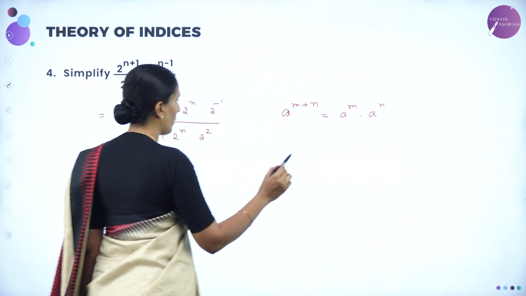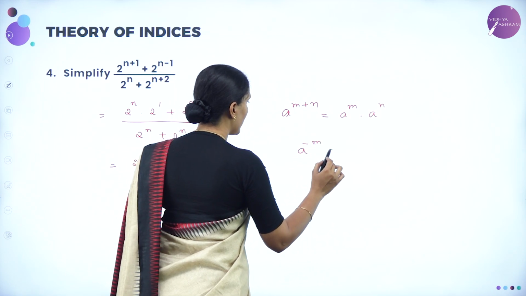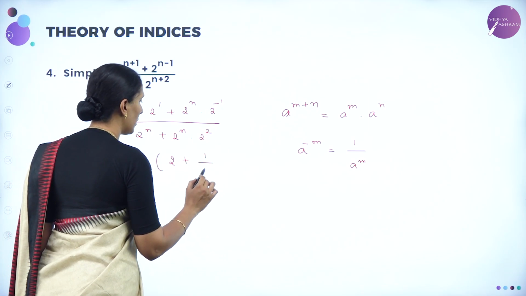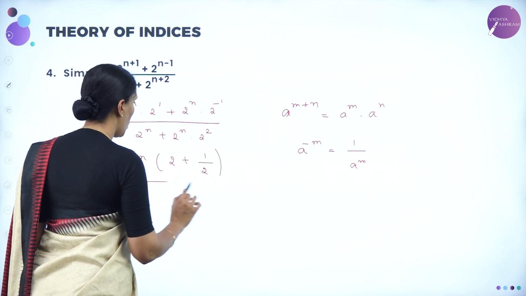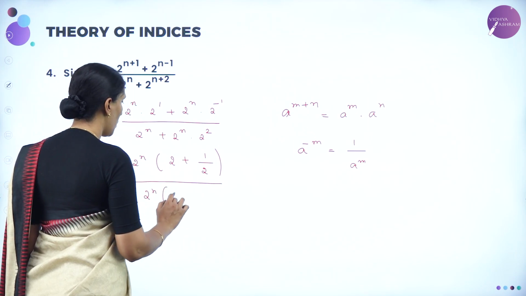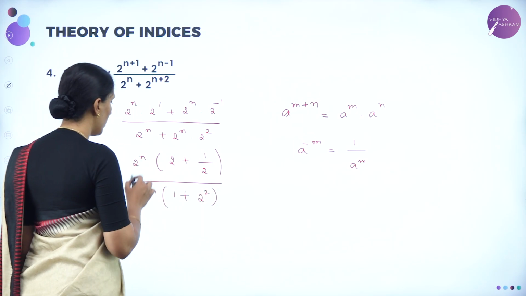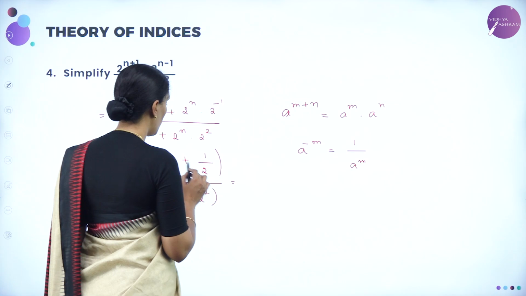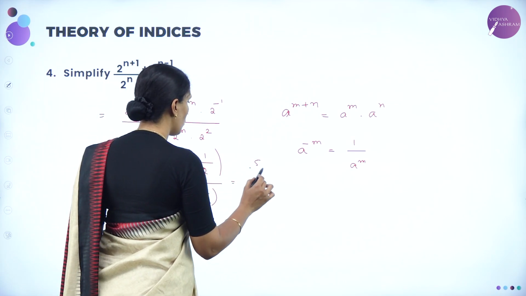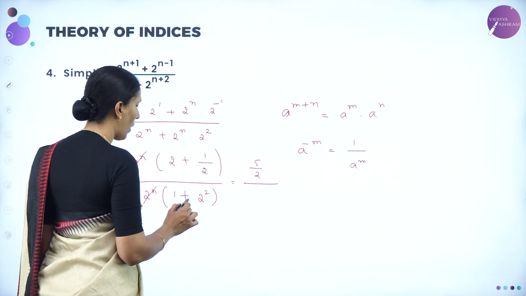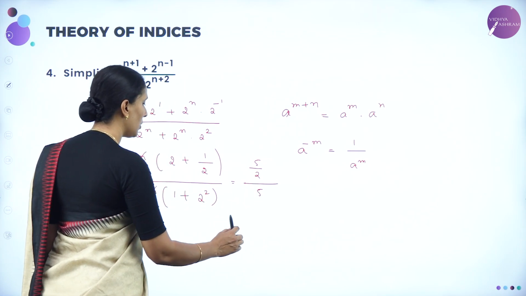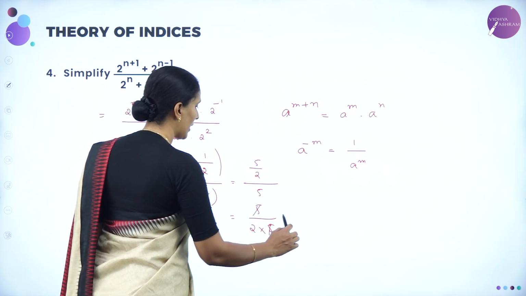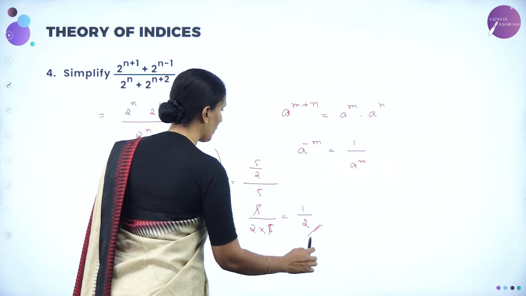2 to the power minus 1. That means a to the power minus m can be written as 1 by a power m. So here it becomes 1 divided by 2 power 1, which is 2 itself, whole divided by 2 power n, 1 plus 2 square. We can cancel 2 power n. 2 plus 1 by 2 is 2 2s are 4, 4 plus 1 is 5. So 5 by 2 whole divided by 1 plus 2 square is 5. So the value is 5 divided by 2 into 5. 5 gets cancelled. So the value is equal to 1 by 2.